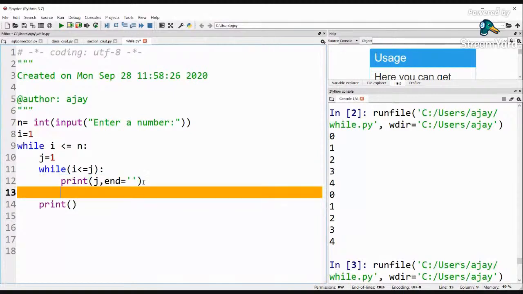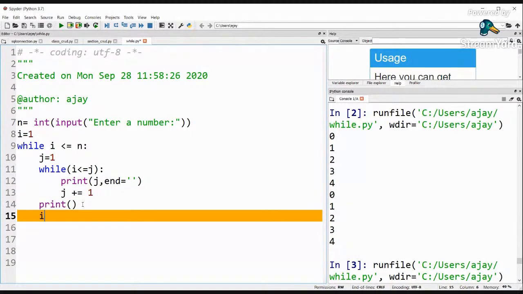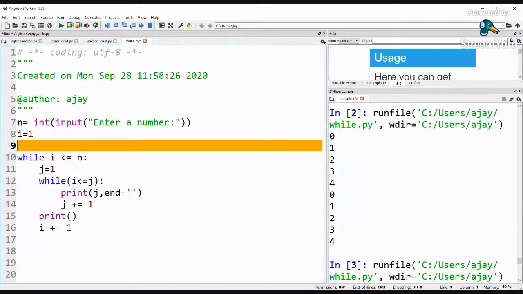And one more thing I forgot, I'm sorry. This is j plus equal to 1, and then one more thing I forgot, that is i plus equal to 1. Now, please tell me the output of this particular code. Anybody? Okay, I'm waiting for your responses now. Please tell me the output of this particular code.